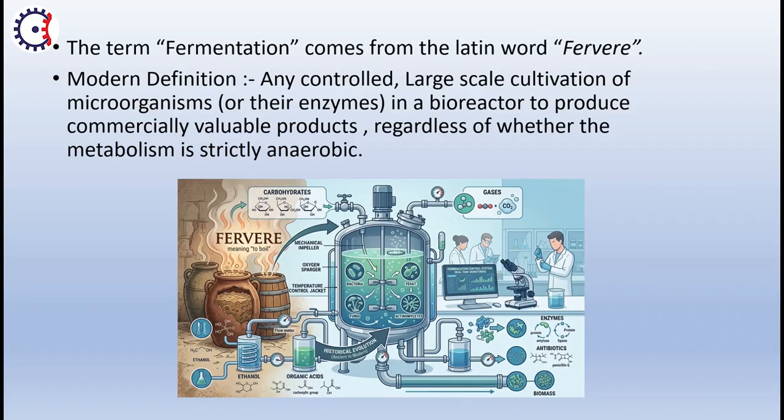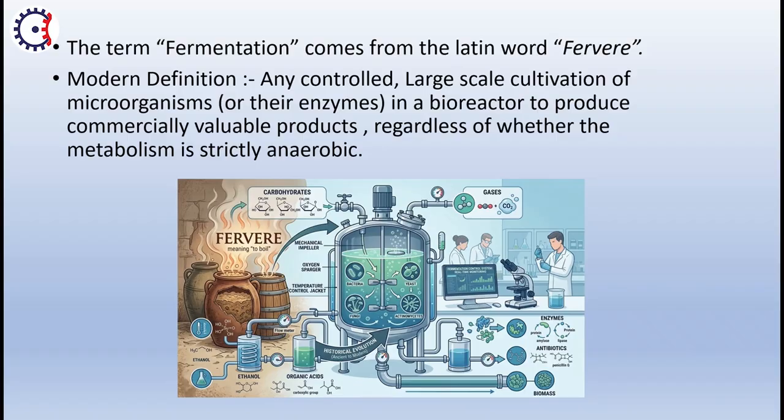All these reactions and processes take place in a controlled manner. Controlled manner means parameters like temperature, pH, osmotic pressure and viscosity are kept under control, and these processes take place in a vessel called a bioreactor. All bioreactors are fermenters, but not all fermenters are bioreactors.